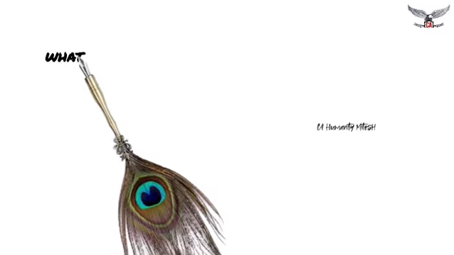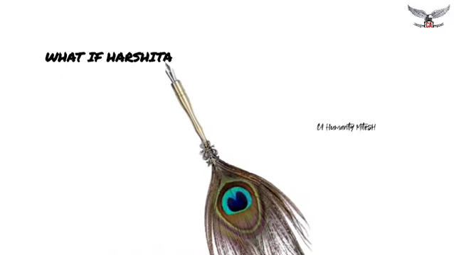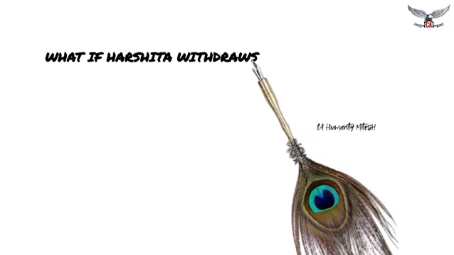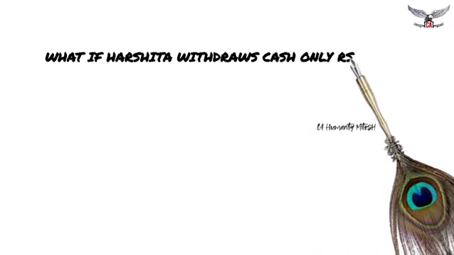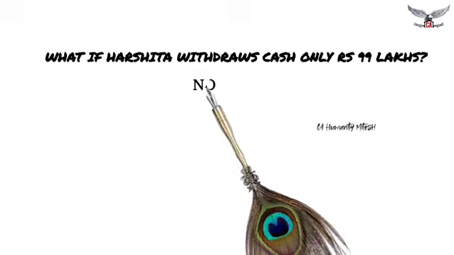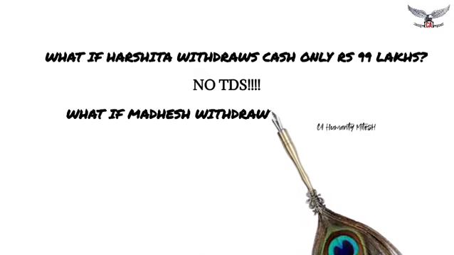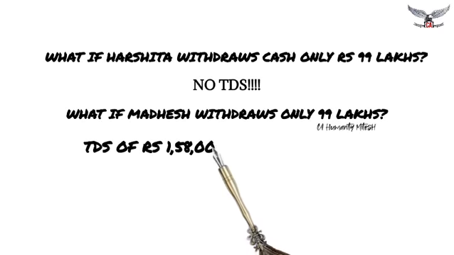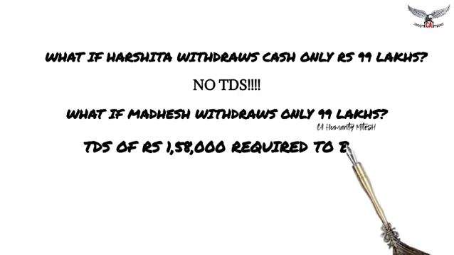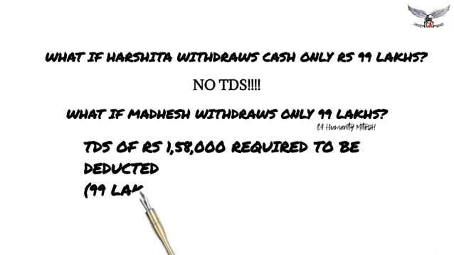Okay, now let me make some changes in this particular example. What if Harshita has made a cash withdrawal of only 99 lakhs? In such a case, there will be no TDS in the hands of Harshita as she had properly filed the income tax returns. What if Madhesh had made a cash withdrawal of only 99 lakhs? In such a case, TDS will be deducted.